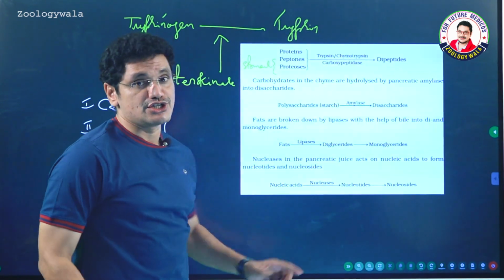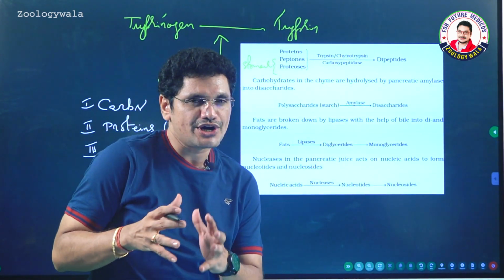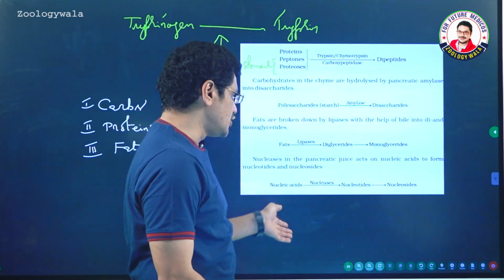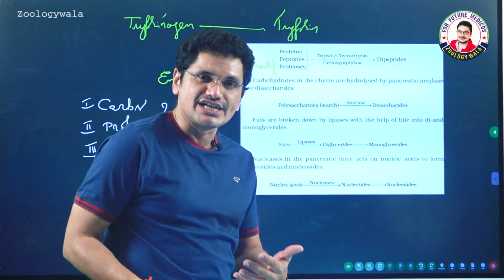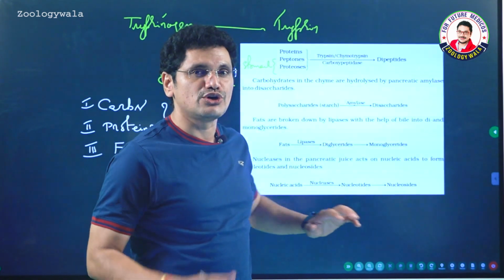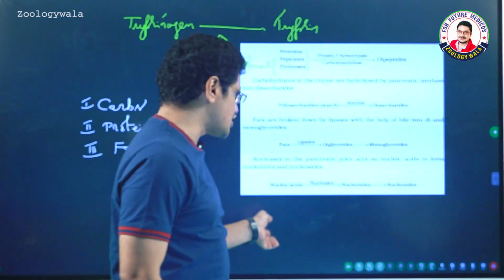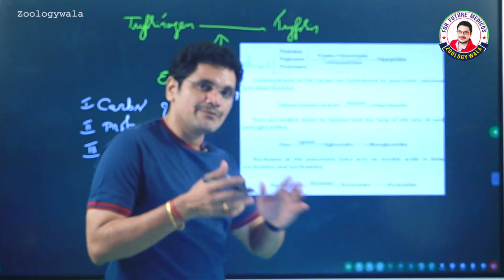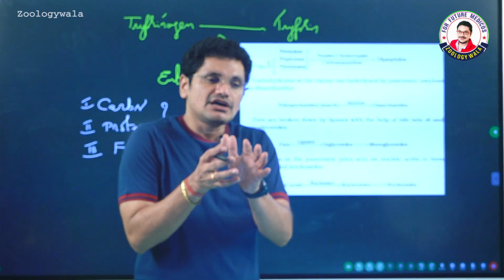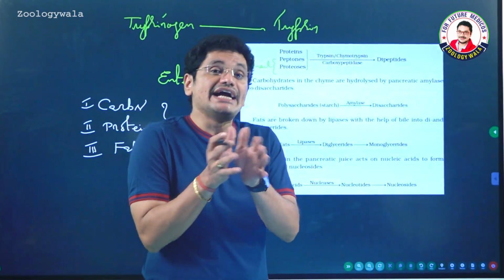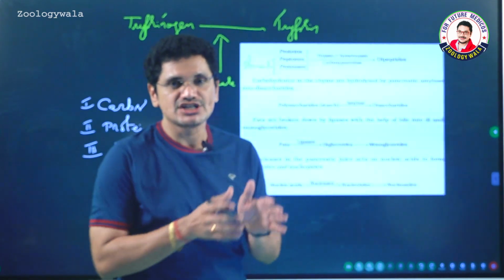And now the nucleic acids which are present in the food material, these are also important components of the food material, and the nucleic acids are also converted to nucleotides in presence of nucleases, nucleotidases, essential. I will show in the next slide. Nucleotidases help in breakdown of nucleotides.